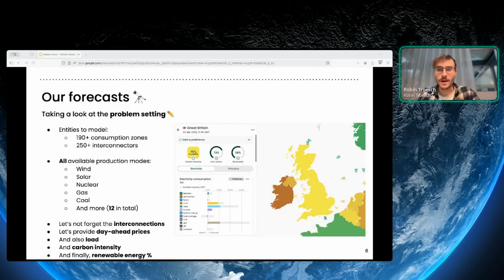In terms of scale, we cover the entire world, which we split into more than 190 zones, as defined by the grid operators all around the world, as well as the interconnectors between the zones. And for forecasting, we forecast all the different production modes, like wind, coal, solar, and all the modes that you can imagine, plus other signals such as imports and exports, the electricity prices, the load, the live carbon intensity, and even the renewable energy percentage. And even more signals are added on a weekly basis to our platform.